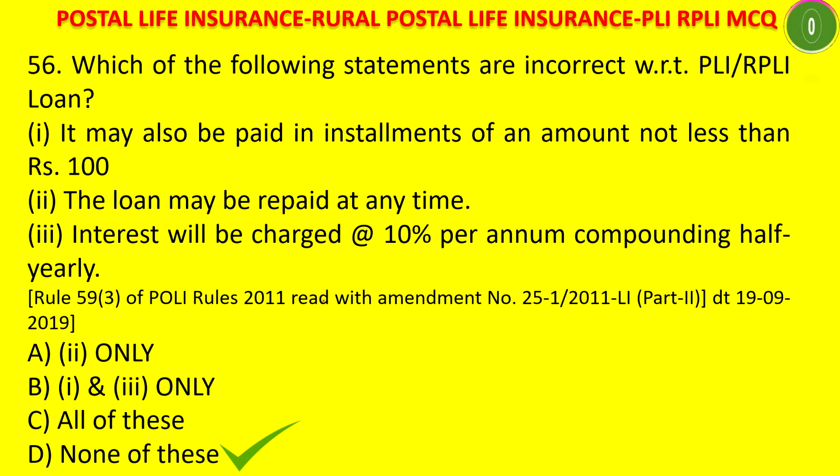None of these. That means all of the statements are correct because the amount should not be less than 100. The installments that you pay should not be less than 100, and the loan can be repaid at any time, and interest charged is 10% per annum compounding half yearly.